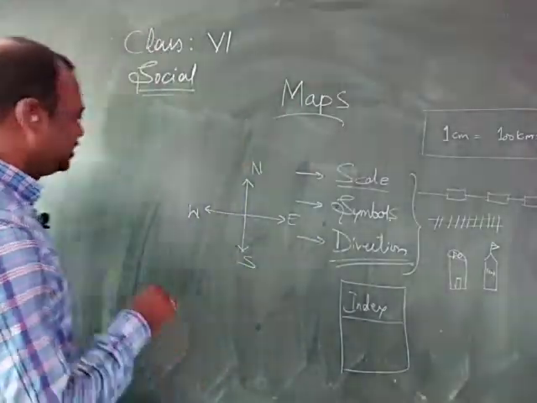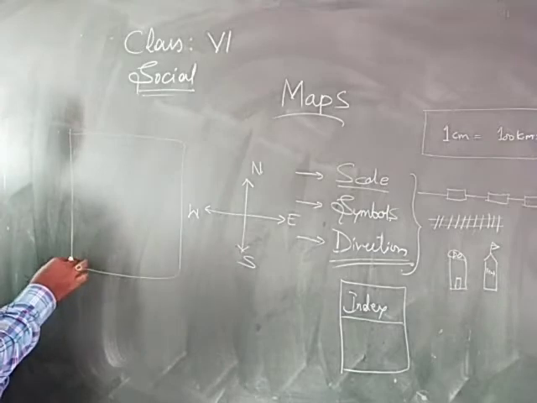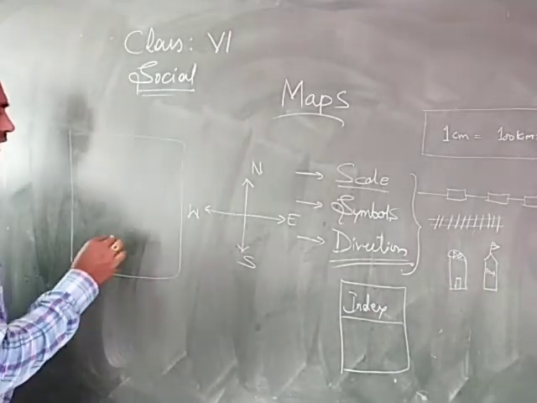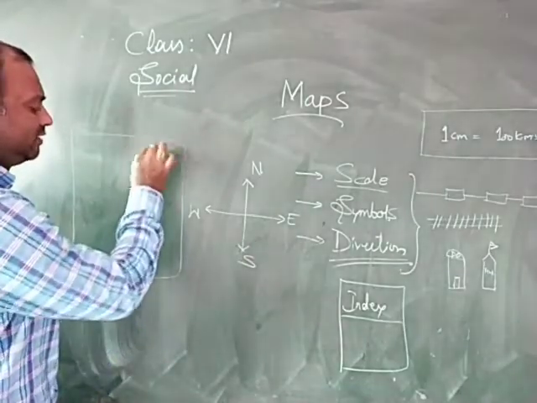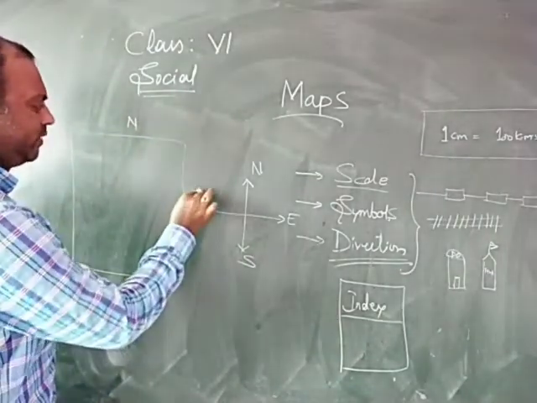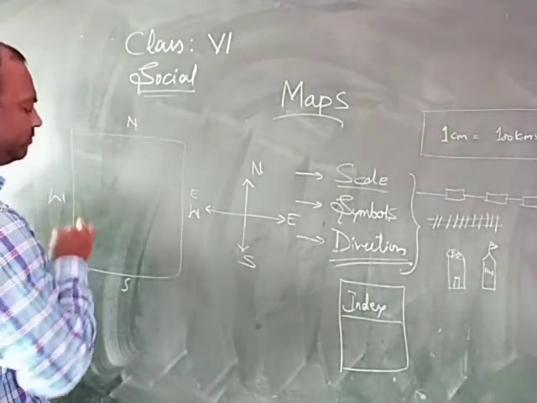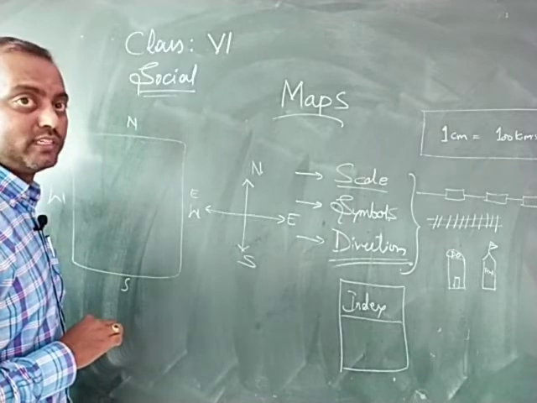See, imagine this is the place, and what should it consist of? It should consist of the direction. So this is the north, this is the south, this is the east, and this is the west. Our school faces towards which direction?